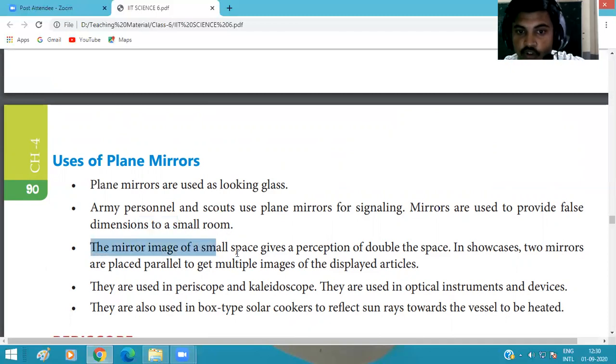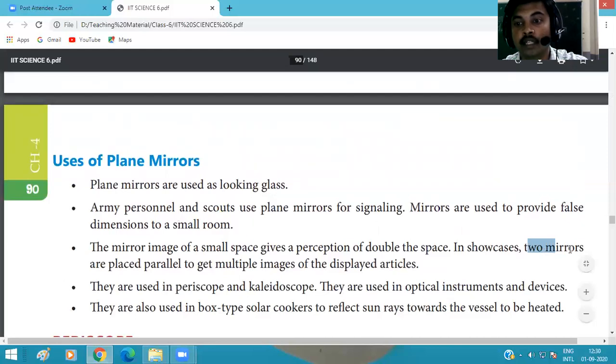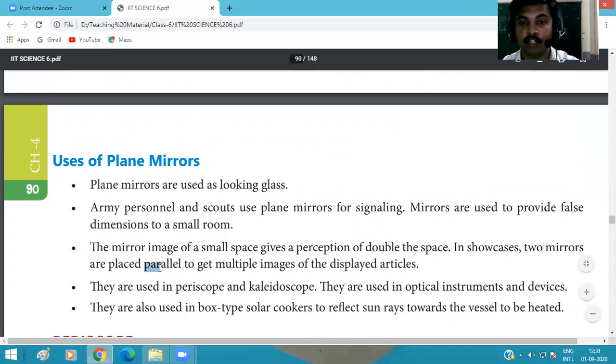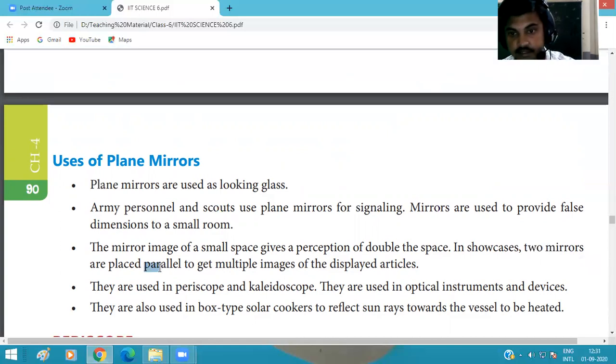The mirror image of a small space gives us a perception of double space. And in a showcase, two mirrors are placed parallel to get multiple images of the displayed article.